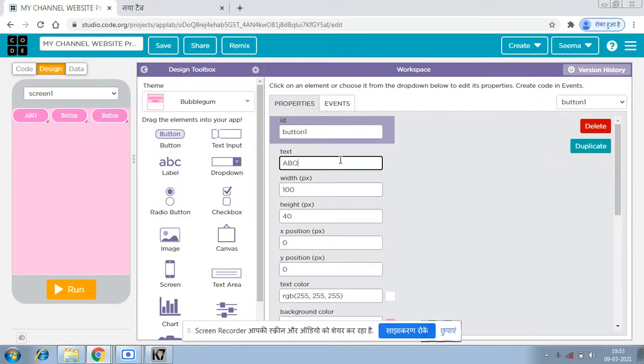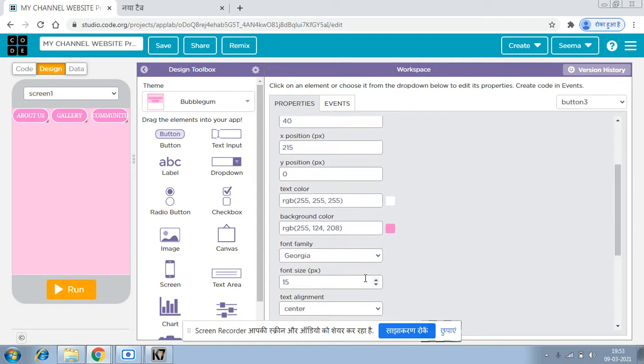First will be the about us, then the second should be for gallery. Third should be communities. I think the spelling is wrong, or it's correct. Please tell in the live chat if it's wrong or correct. I'm giving it size 13 because its letters are very big.